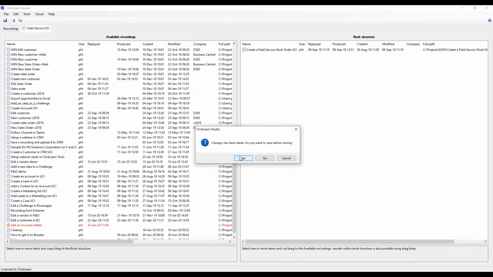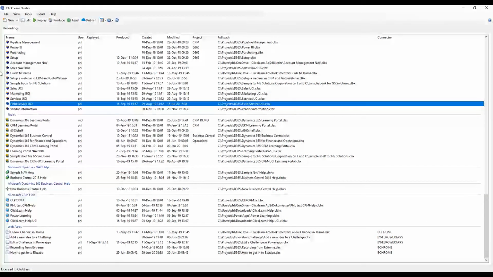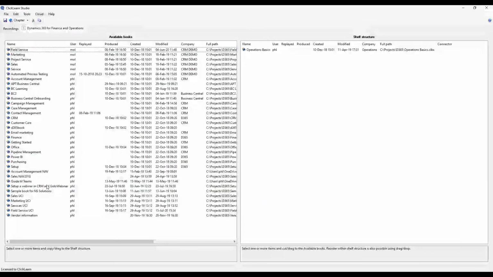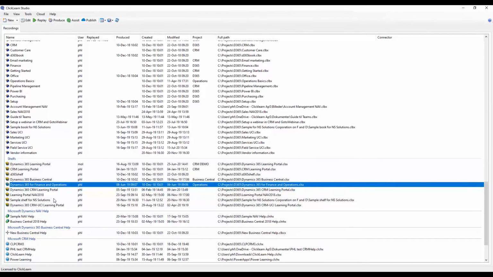When you create this one, then you of course have, as I have here, multiple set of books. Those I want to add into a learning portal. We call that a shelf. So again, go up here, create a shelf, and you get a shelf like the one we're looking at down here. If we look at one, for instance, for finance operation, it's just a basic book that I've added over. Now, this you can of course store anywhere that you want to and make it available for your end users that way. But we can also store that for you.